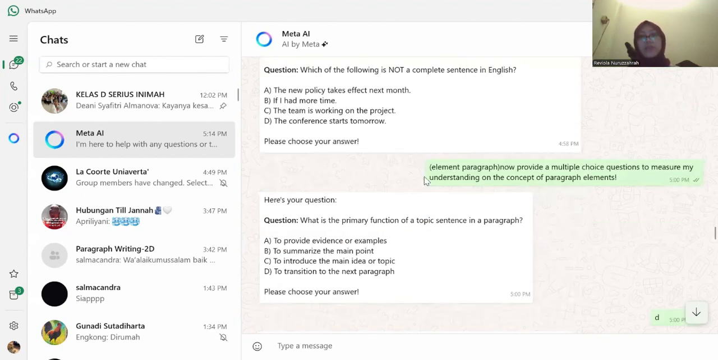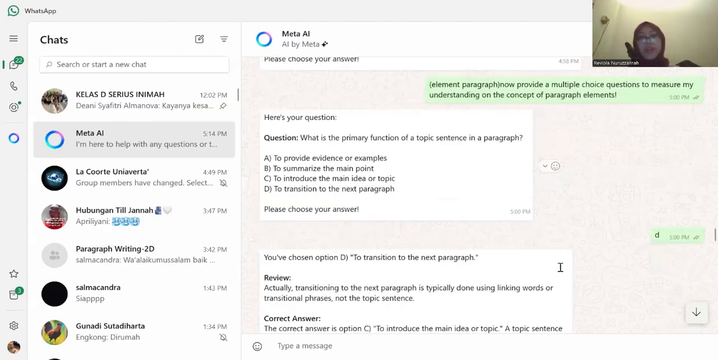And the next prompt is about element paragraph. The prompt is now: provide multiple choice questions to measure my understanding on the concept of a paragraph element. So he gave me the questions. What is the primary function of a topic sentence in a paragraph? And I answered D, which is the wrong answer. The right answer is C, to introduce the main idea or topic.